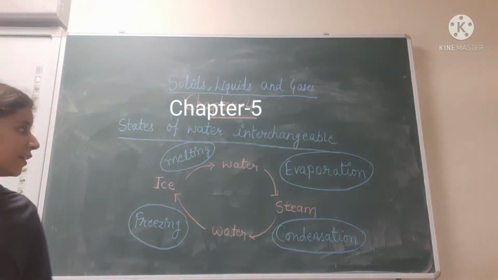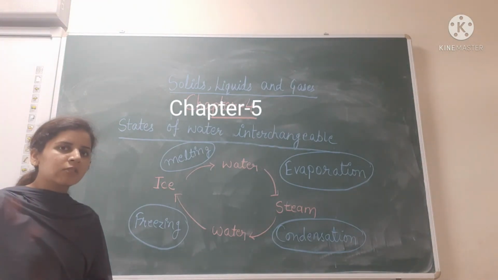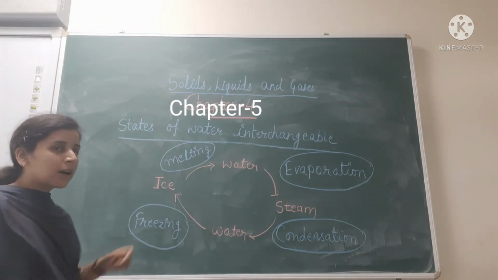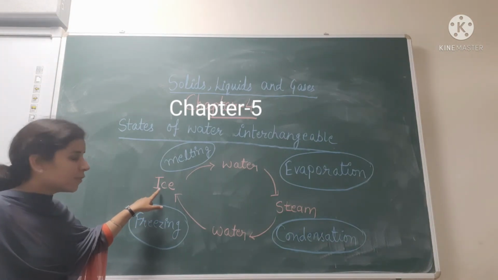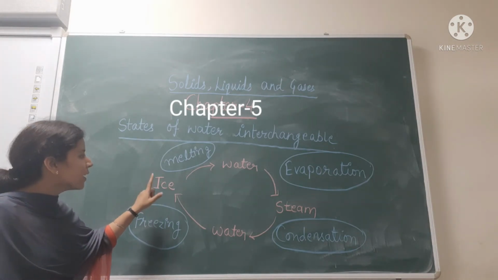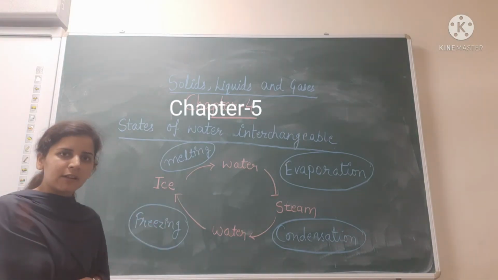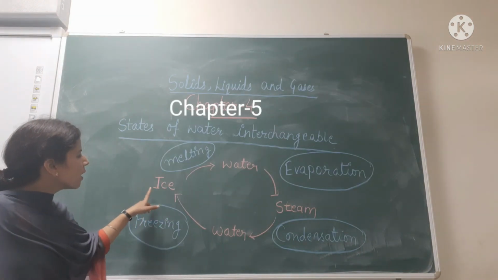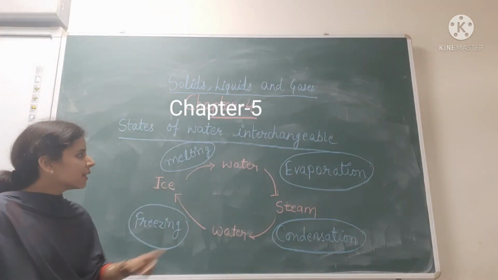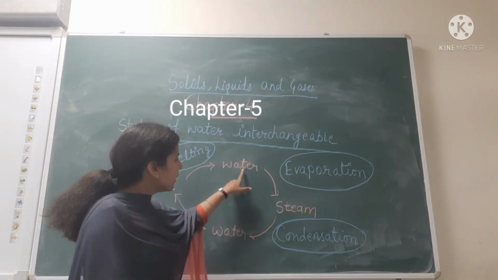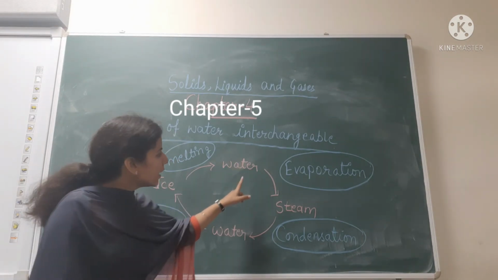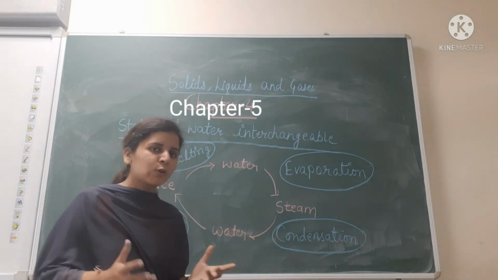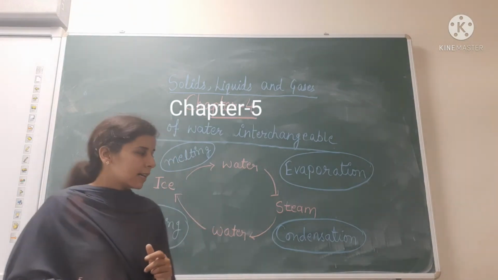So students, on heating, the movement of the particles increases. As we heat this ice, the movement of the particles in the ice increases, and the molecules which are closely packed in ice will get loosely packed in water, right? So heating causes a change from close packing to loose packing. Then when you heat this water, again the movement of the particles increases, and it will change into steam, in which molecules are very free to move.